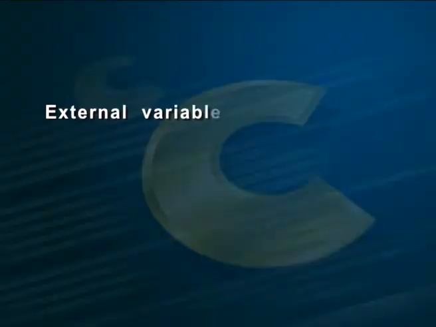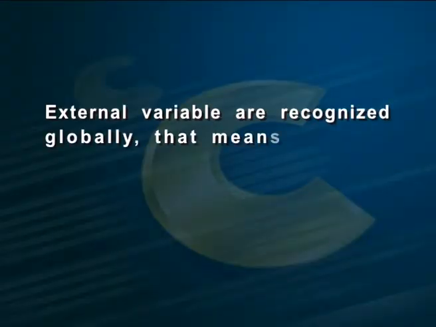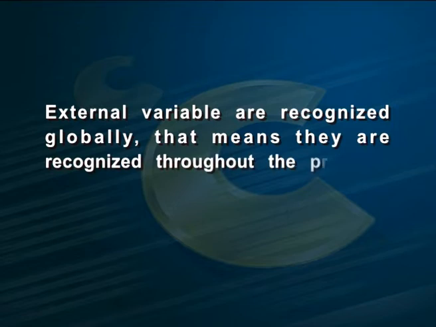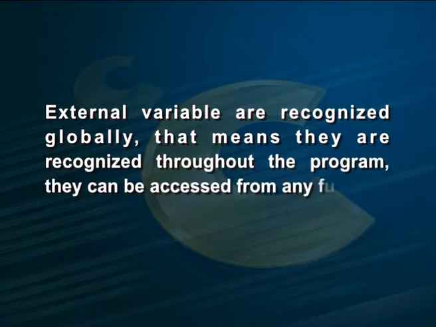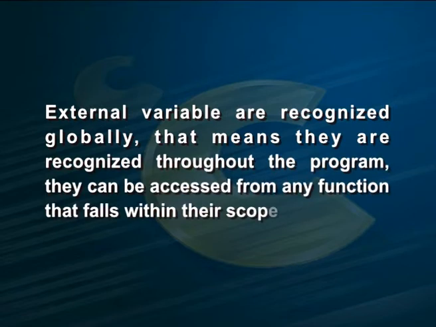External variables are not confined to single functions. Their scope extends from the point of definition through the rest of the program. External variables are recognized globally. That means they are recognized throughout the program. They can be accessed from any function that falls within their scope. They retain their assigned values within their scope.